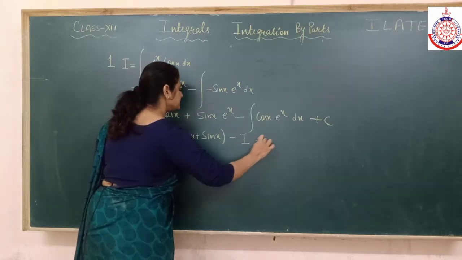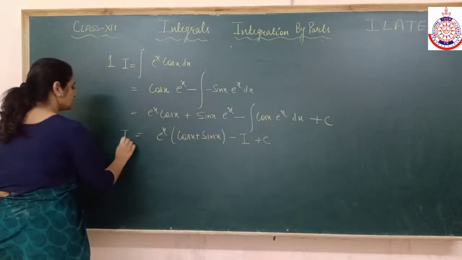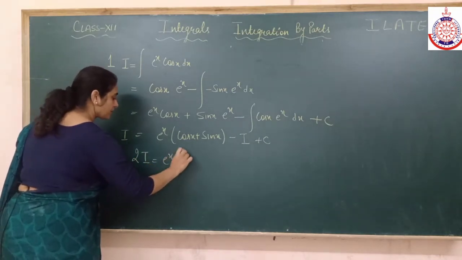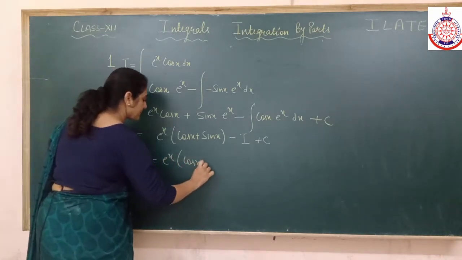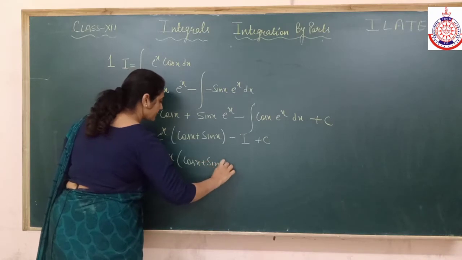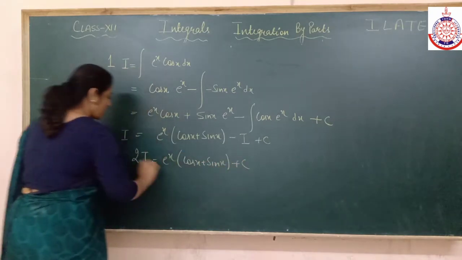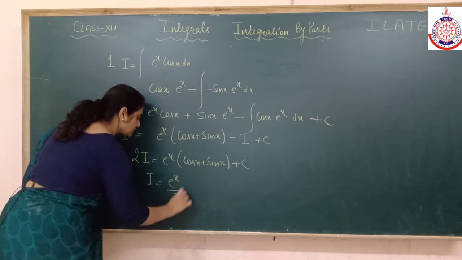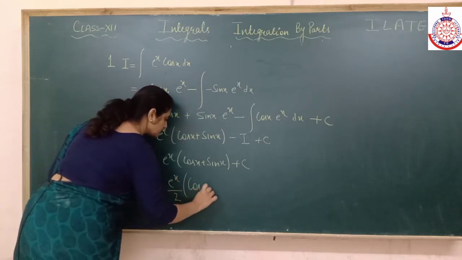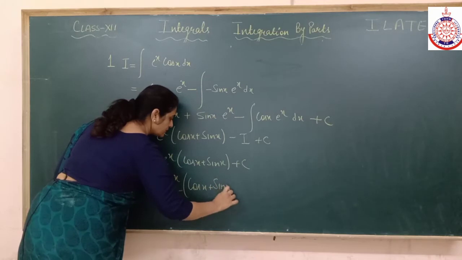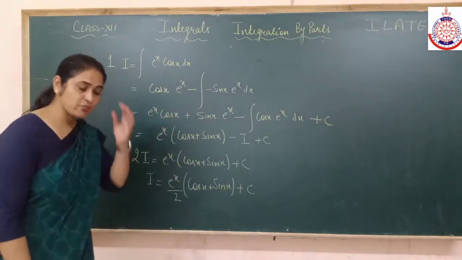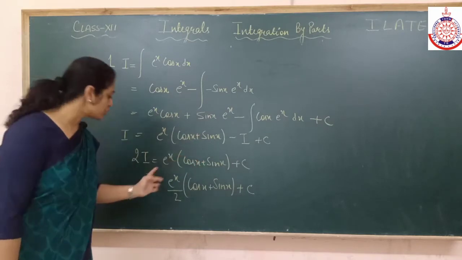Now 2 will go there. When this 2 goes here, as you might have seen in the other example also, we have brought this 2.